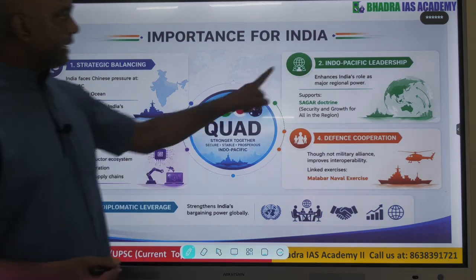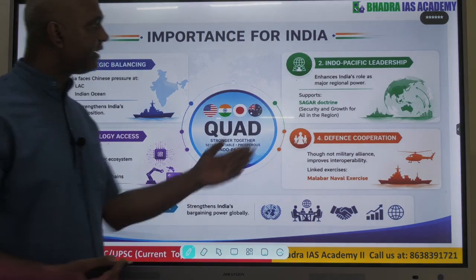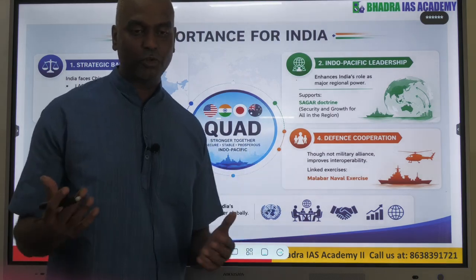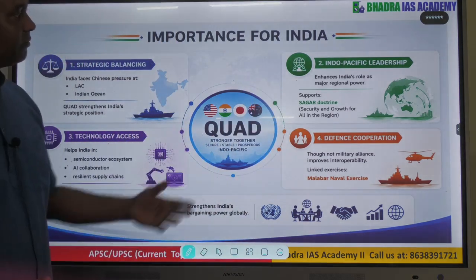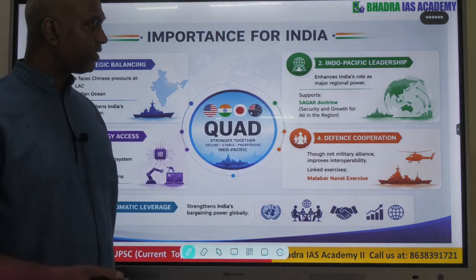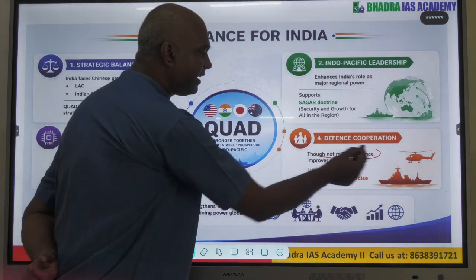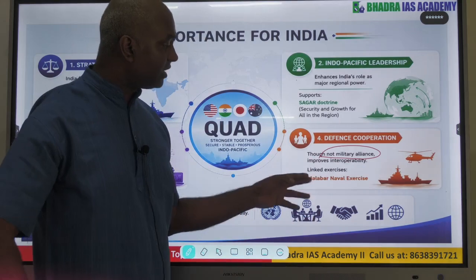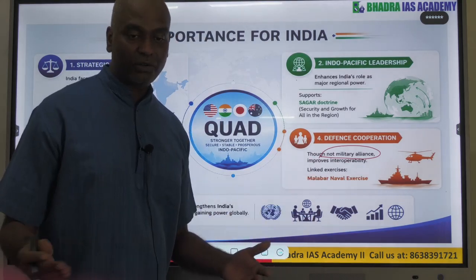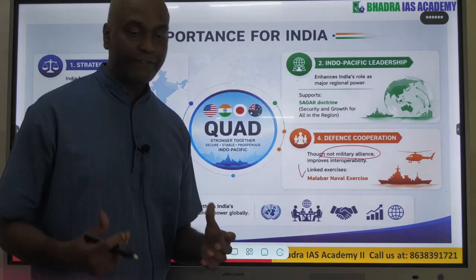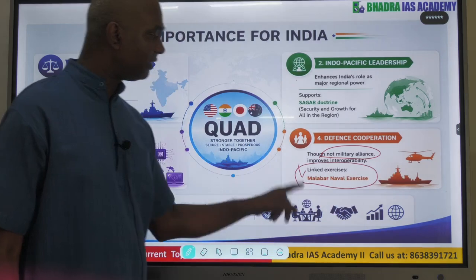Indo-Pacific leadership, India needs to use its soft power and collaborate so that leadership can emerge from the Indo-Pacific region. Then defense cooperation, though Quad is not a military alliance like NATO, maritime security and naval cooperation still help our defense, especially the Malabar naval exercise.